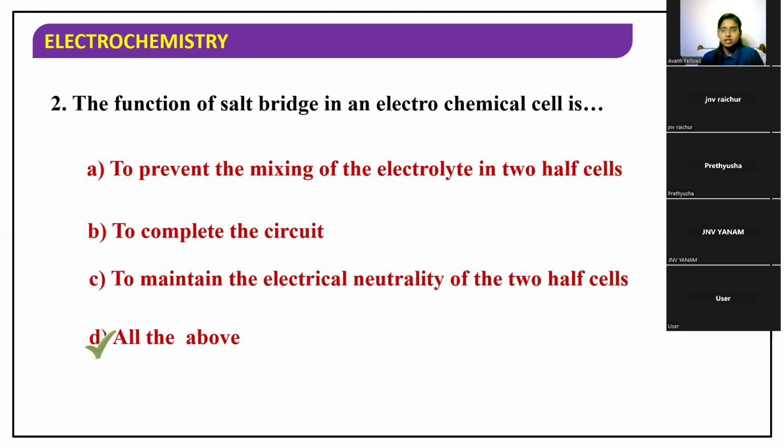So coming to the third question, shall I move on to the next question? We'll do one more question. Are you guys writing the points here? Okay.